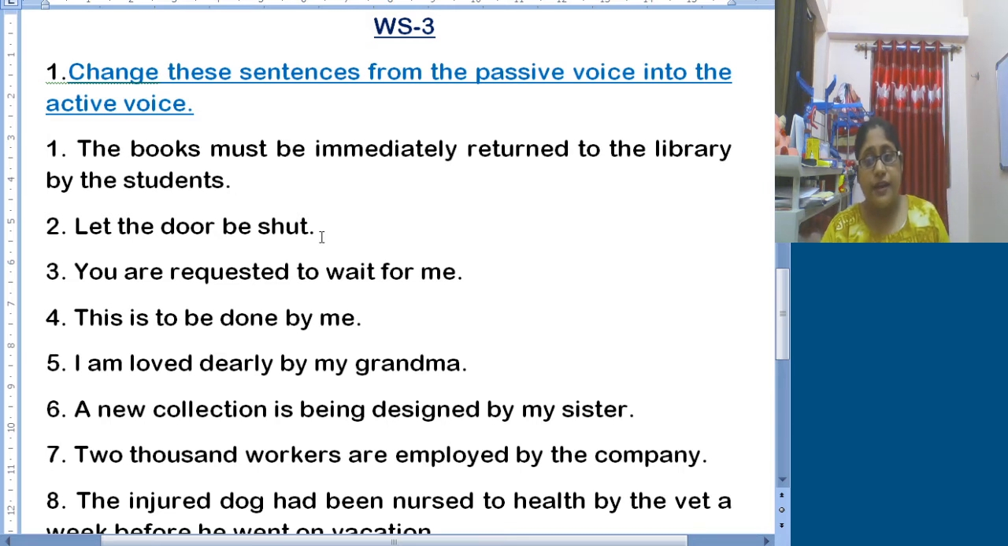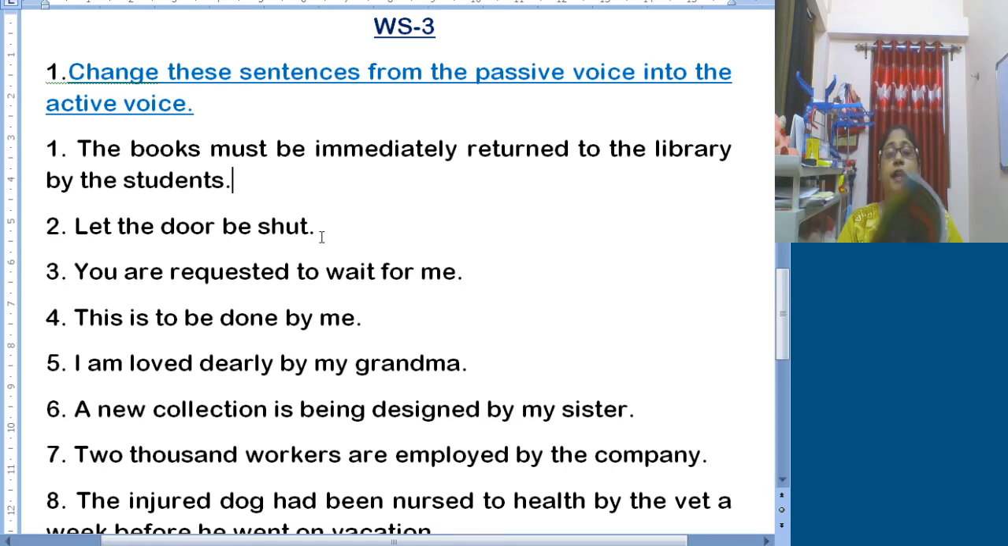Okay, my grandma loves me dearly. Number 6, a new collection is being designed by my sister. So my sister is designing a new collection.